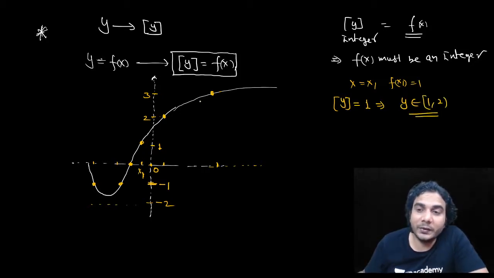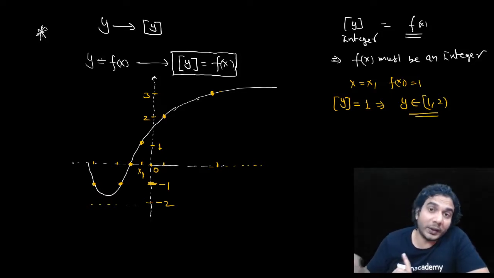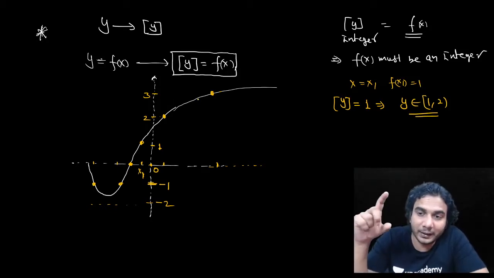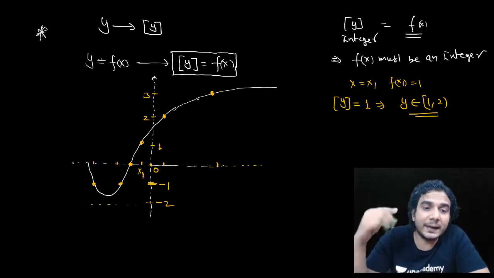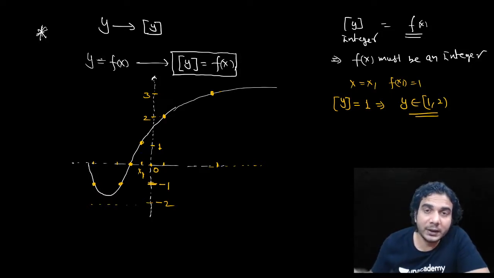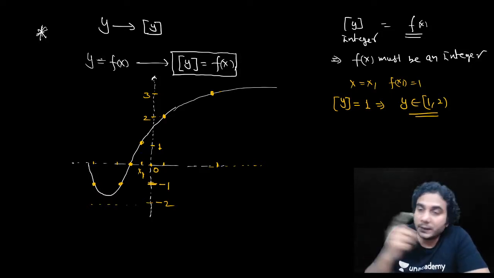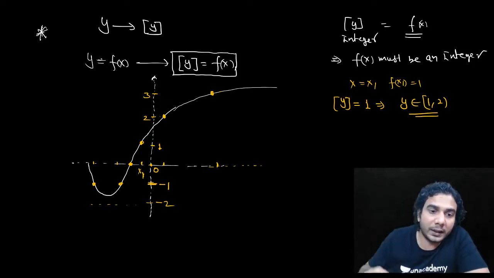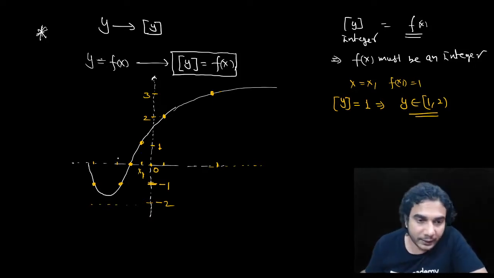So when you equate the integral value of f(x) to the greatest integer of y, you will get an interval of y, from that integer to the next integer. So you need to draw vertical lines. When you put greatest integer on x, you draw horizontal lines. Similarly, when you put greatest integer on y, you need to draw vertical lines. I'll explain it here again.